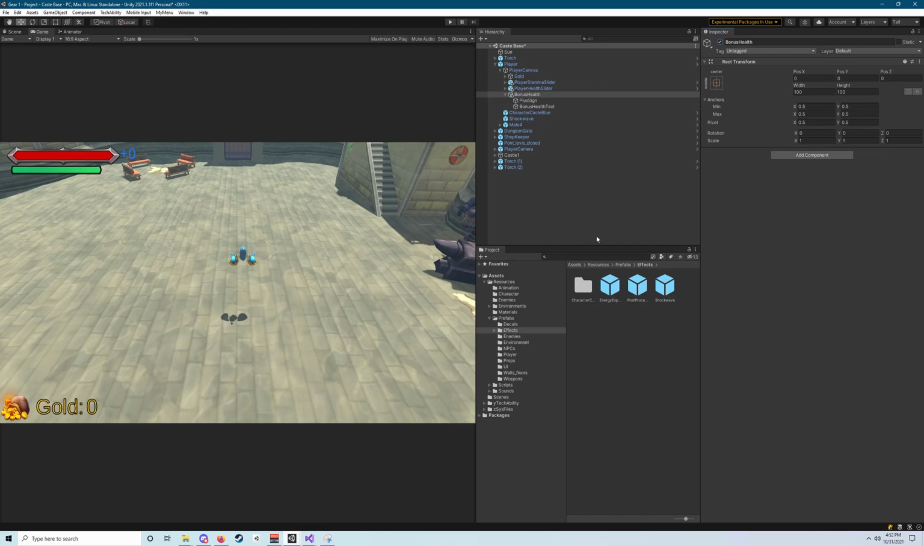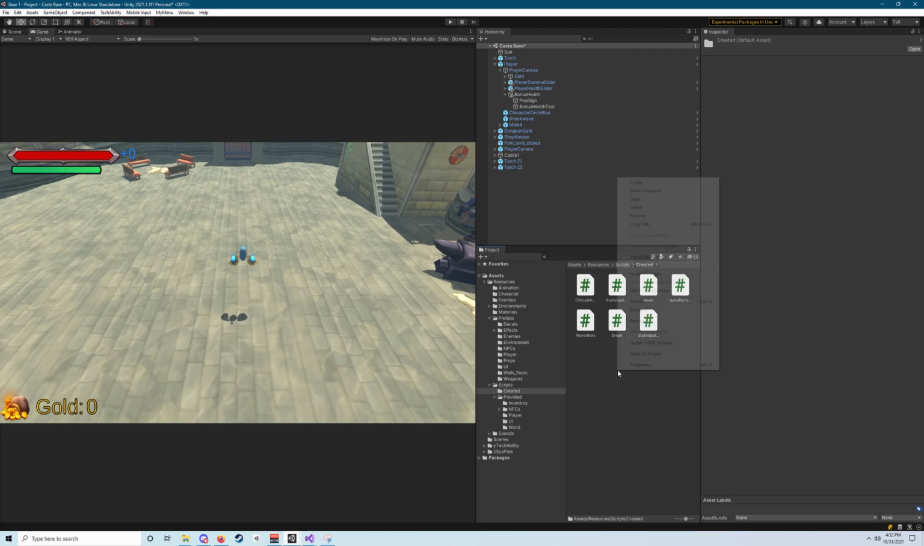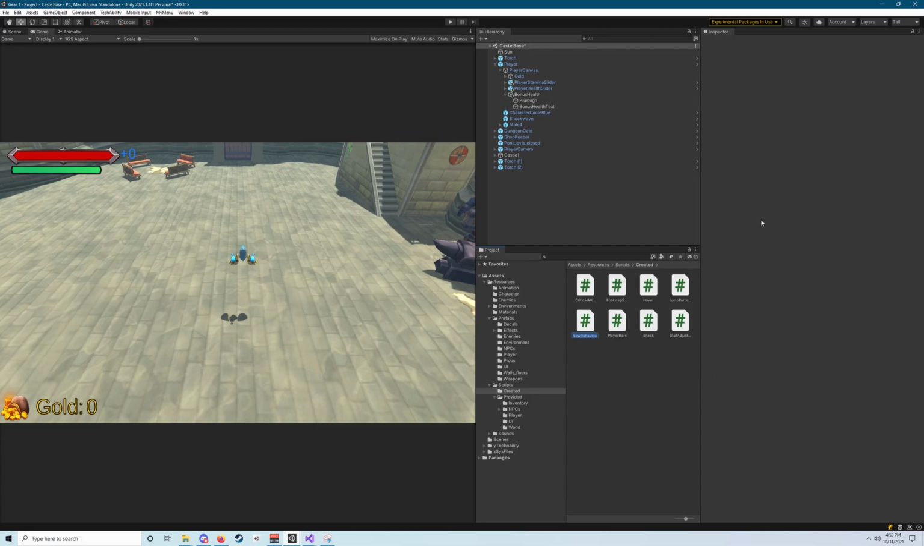What we need to do is create a script that's going to handle updating our bonus health. So let's go ahead and go into our resources folder, find that scripts folder, and then create it. We're going to right click here and select create and then go to C# script.